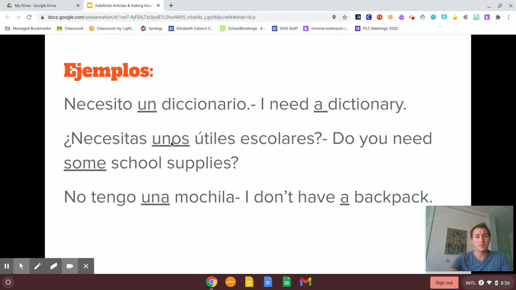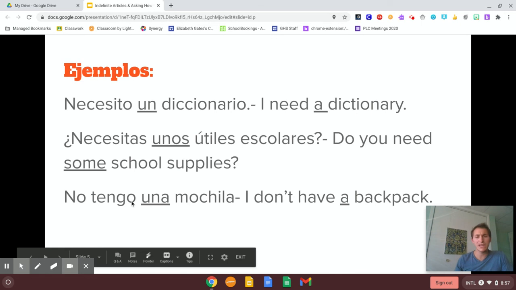All right, let's ask somebody if they need something else. ¿Necesitas unos útiles escolares? Do you need some school supplies? So unos means some. So we're not just asking, do you need one school supply? We're asking, do you need multiple school supplies? Not just one, but multiple. So you could say some.